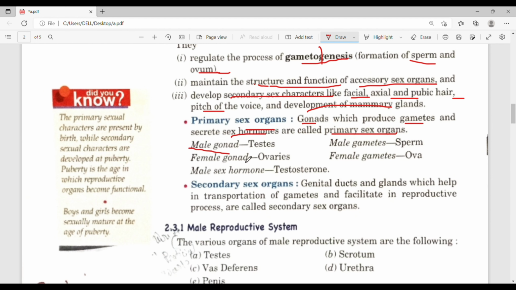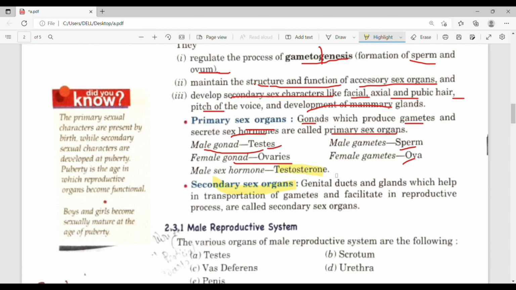Male gonad is testis, whereas female gonad is ovary. Male gamete is sperm and female gamete is ovum or ova. Male sexual hormone is testosterone and female sexual hormone is estrogen.